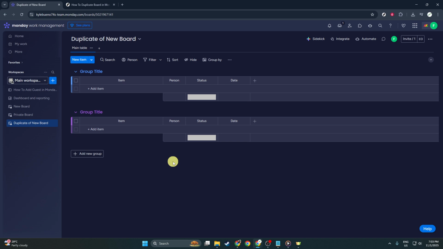your productivity and efficiency. Remember, duplicating boards not only saves time, but also promotes consistency and flexibility, allowing for easy adaptation to changing project demands.